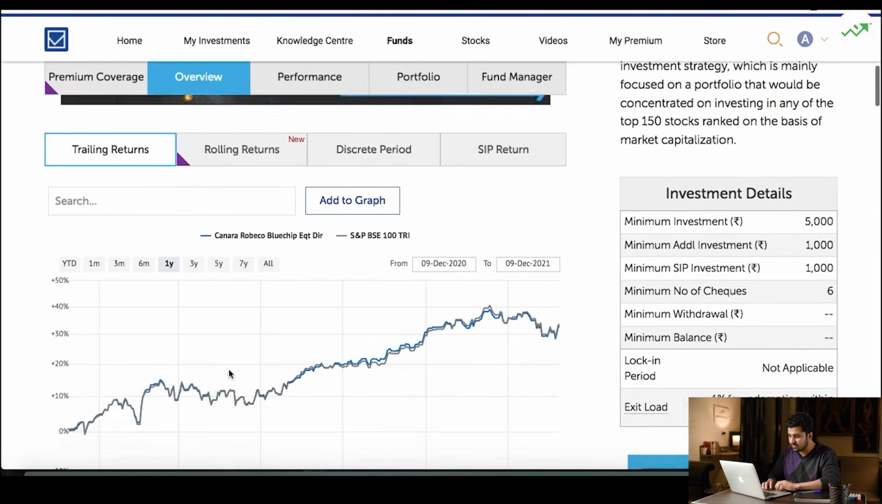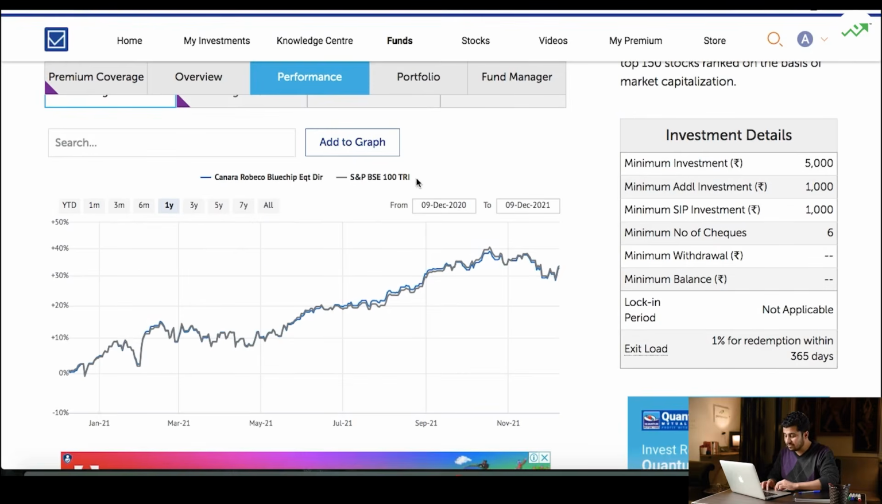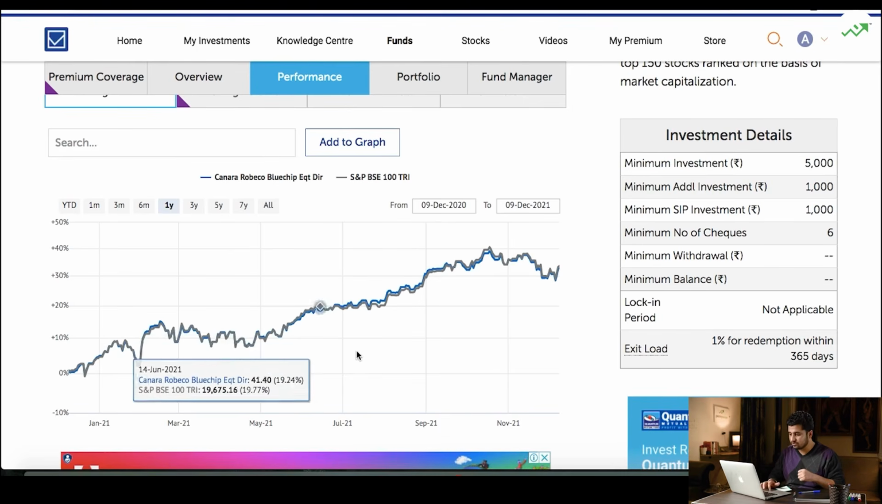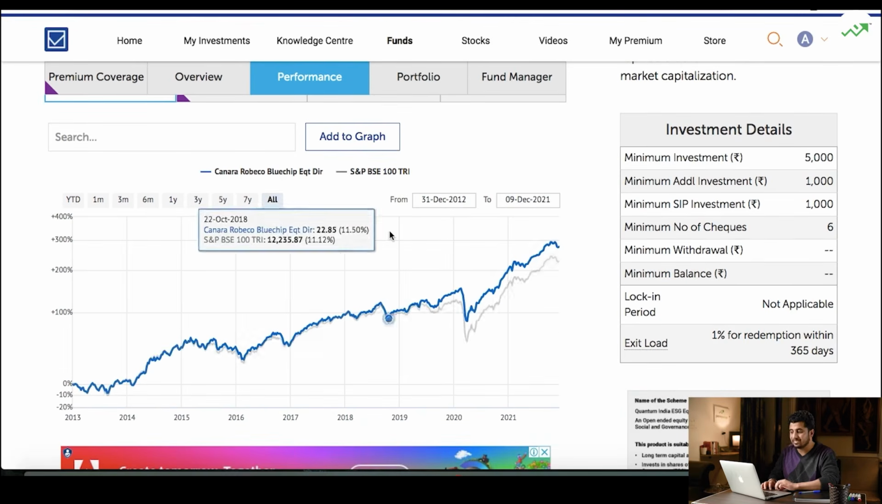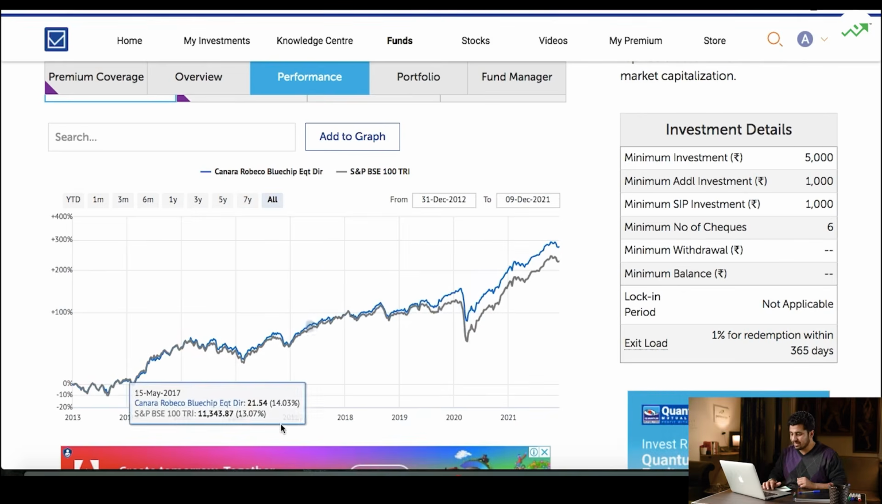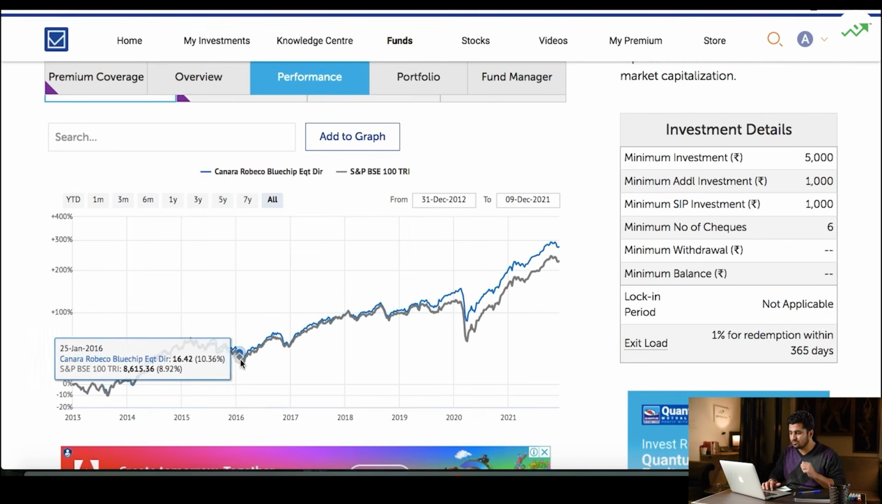It's going to be on the top. And here you see S&P BSE 100. This is the benchmark that this particular mutual fund is following. Canara Robeco Blue Chip Equity Direct Mutual Fund is following the S&P BSE 100 TRI benchmark. Okay, so you see two lines here. The gray line is that of the benchmark, and the blue line is that of the mutual fund. And let's look at 2016, when the first fund manager had joined.